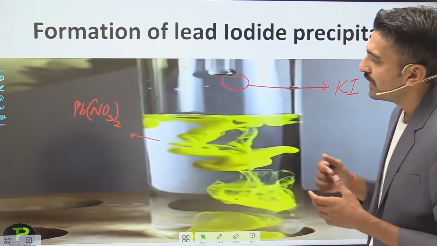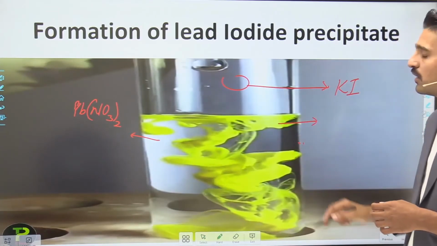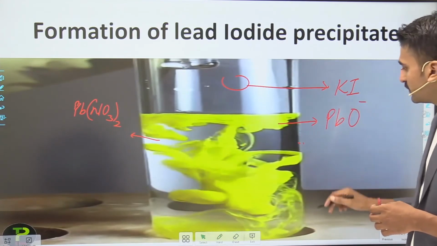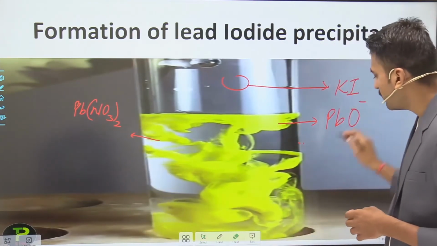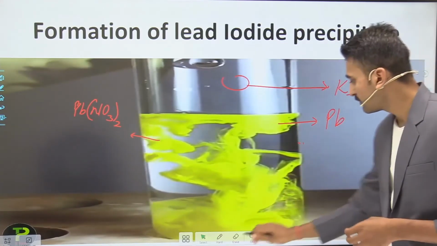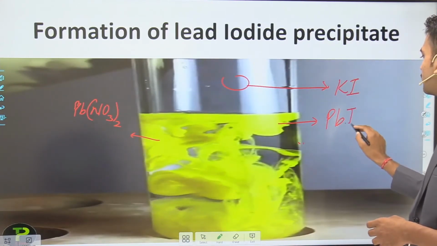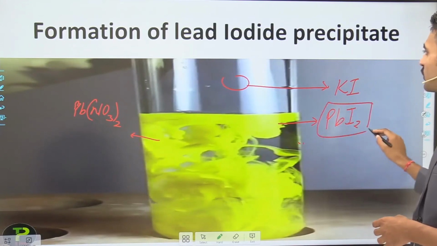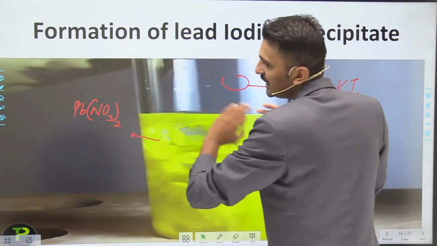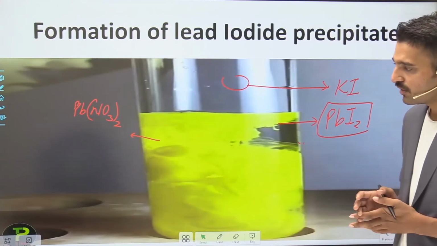So when the lead nitrate solution is mixed with potassium iodide solution, a yellow color substance is formed. The yellow color substance is lead iodide. Let me correct it. The yellow substance is lead iodide, which is formed by the reaction between these two chemicals, and you see a very bright yellow color.